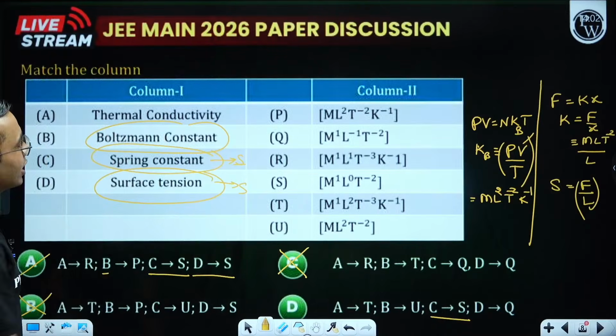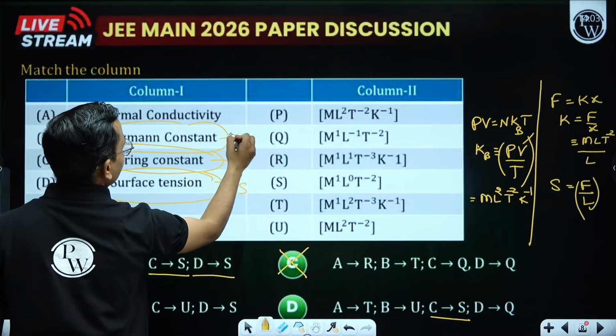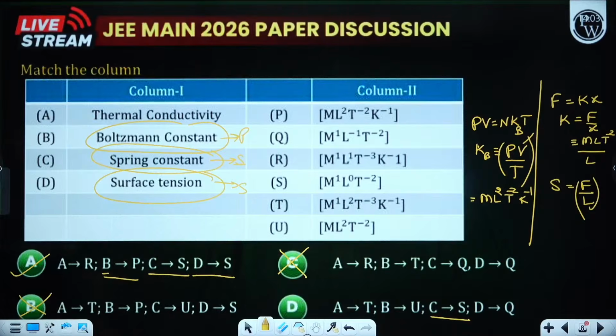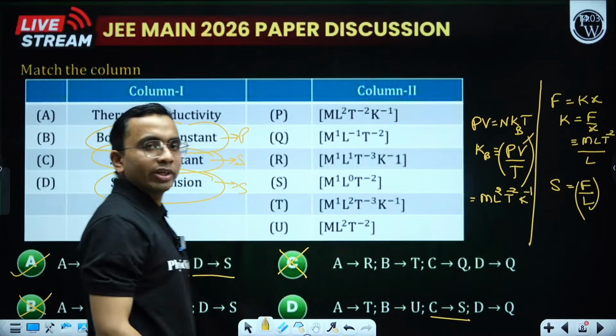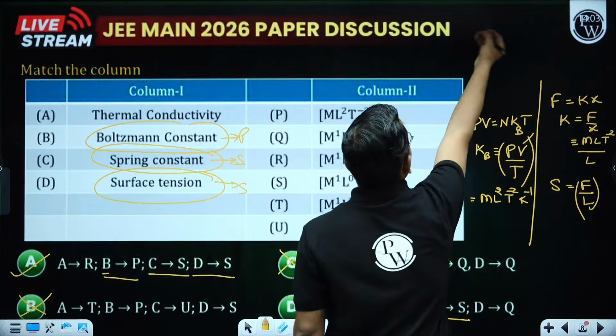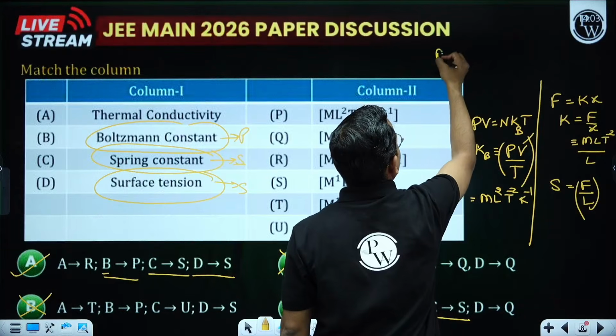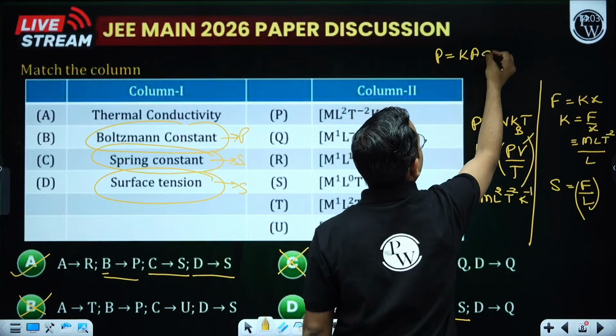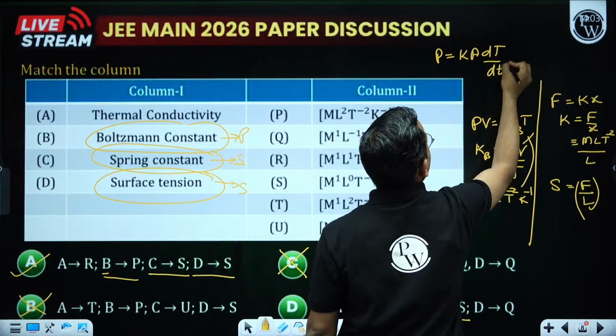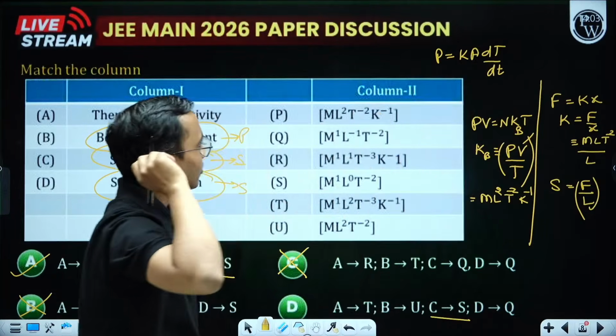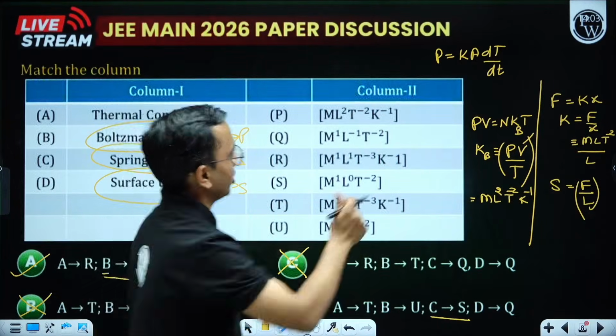So we are getting P. Is it? Yes. For thermal conductivity, how do we relate thermal conductivity? So we write the power, that is KA dT by dx.